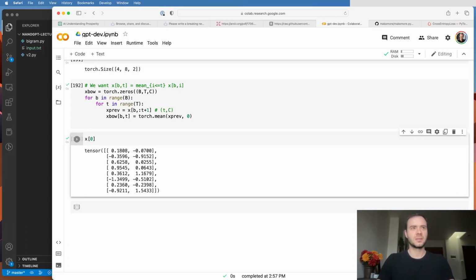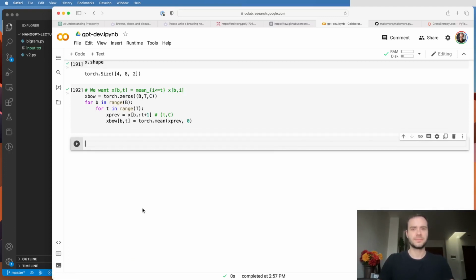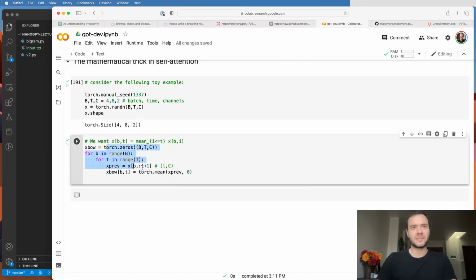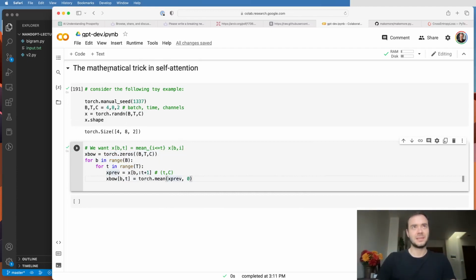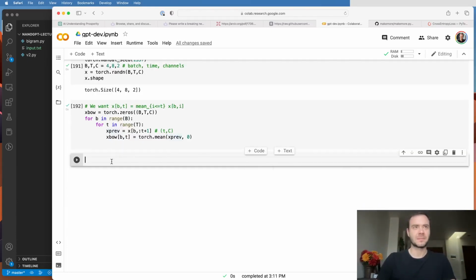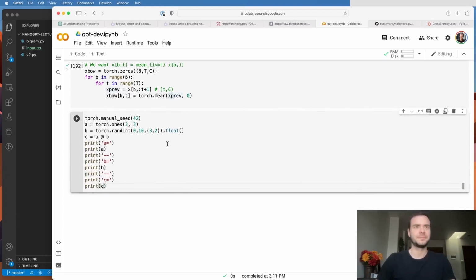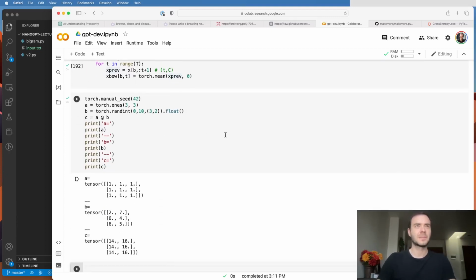So this is all well and good, but this is very inefficient. Now the trick is that we can be very, very efficient about doing this using matrix multiplication. So that's the mathematical trick, and let me show you what I mean. Let's work with the toy example here. Let me run it and I'll explain.